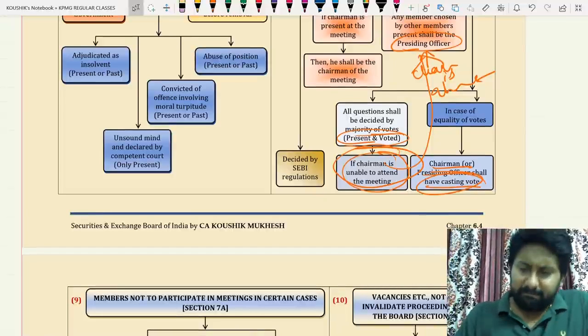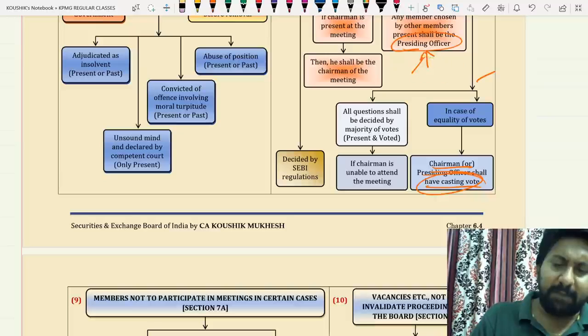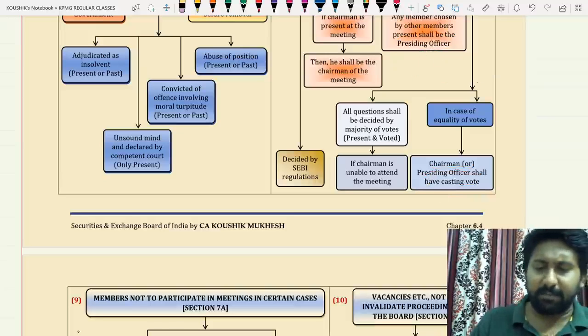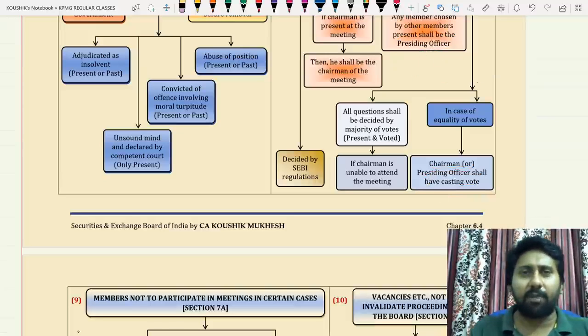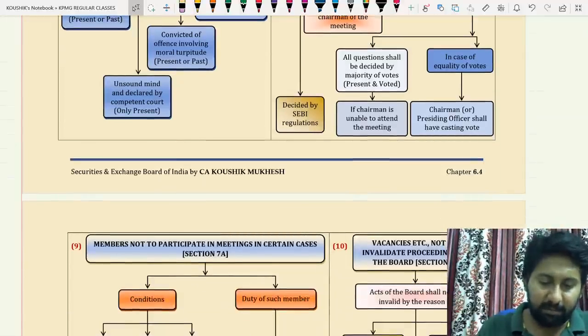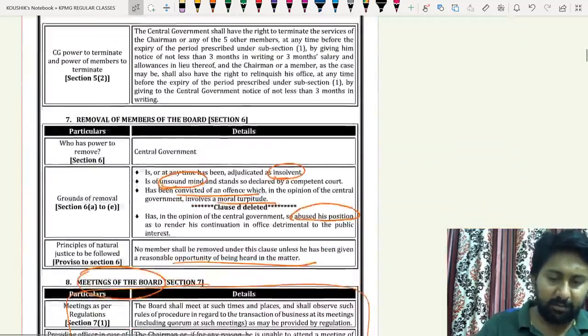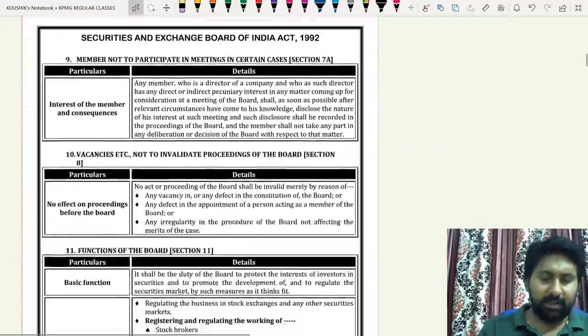So anyway, one thing I want to convey in this connection. If the chairperson is present, then he will become the chairperson. If the chairman of SEBI is not present, then any of the members will preside over the meeting with the concurrence of other members. Next issue. Let us see the SEBI Act. 8 questions are completed.